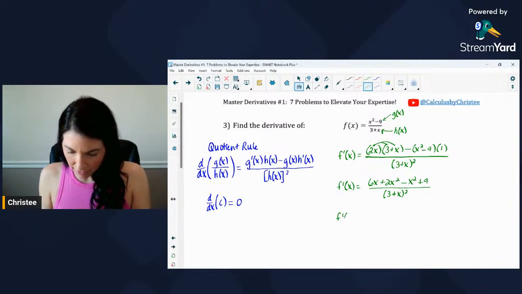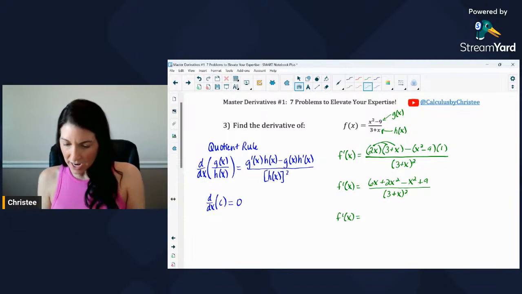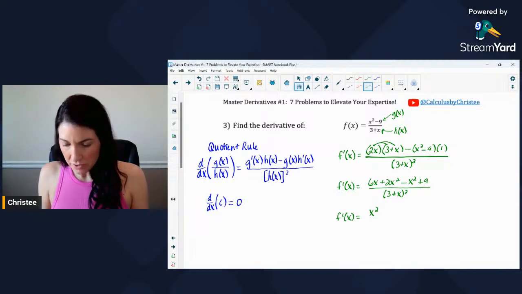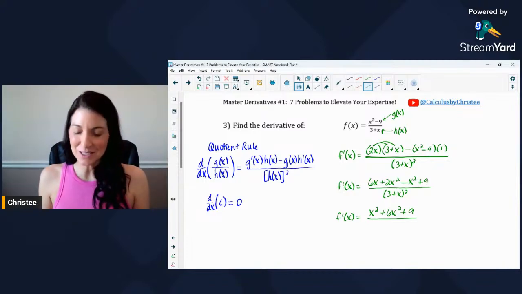Okay, let's see. I think we've got some like terms in the numerator we can combine together. How about those x squareds? 2x squared minus 1x squared would give me x squared. Those were the only like terms. So I've got a plus 6x and then a plus 9. I think I actually am going to multiply out that 3 plus x squared now.